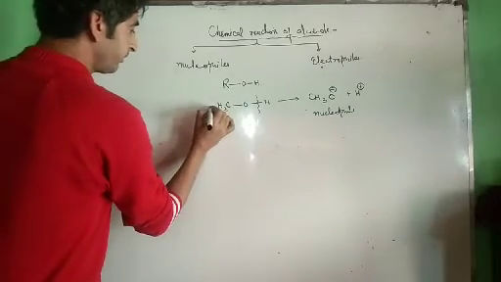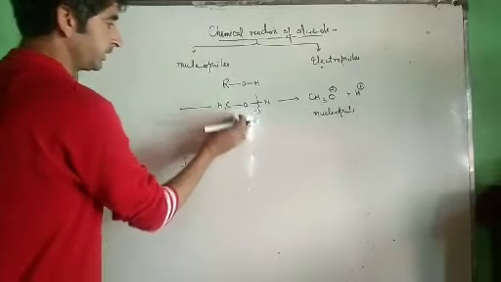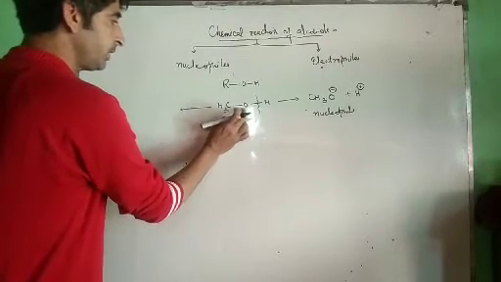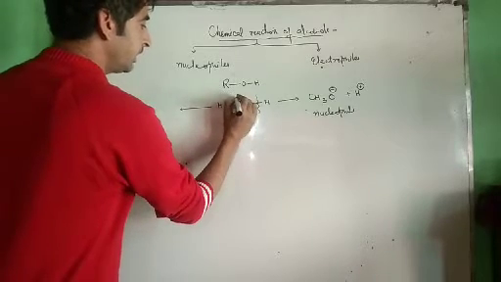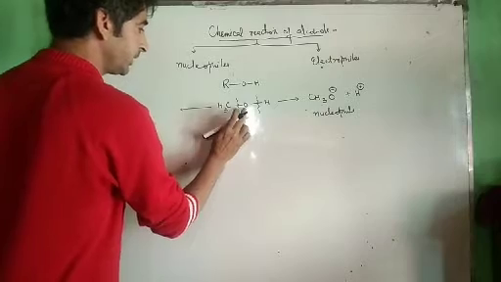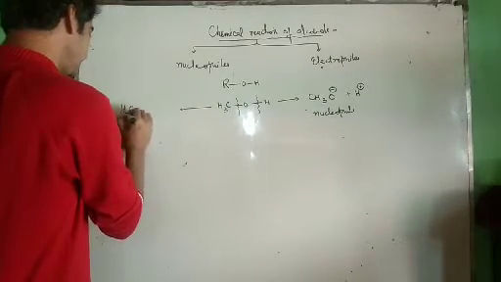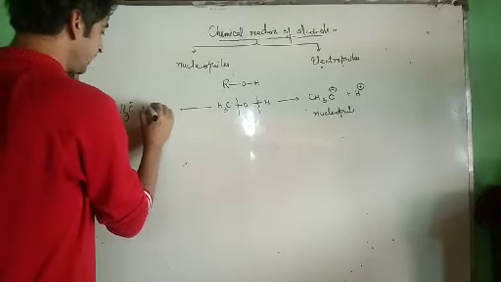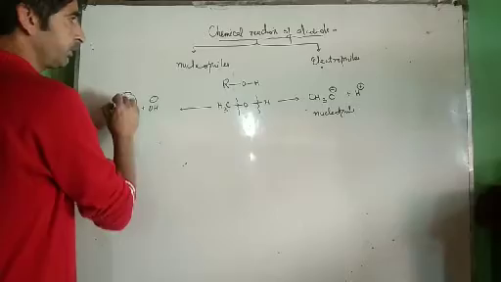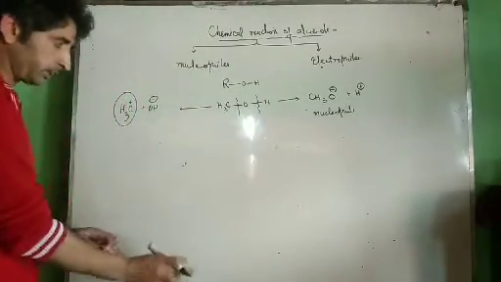Second, there is one more bond in alcohols, between carbon and oxygen. This bond is also a polar bond because oxygen is more electronegative than carbon. I can break this bond as well. It will be broken towards the oxygen atom, and in that sense, we will get a carbocation. These carbocations act as electrophiles. That's why alcohols act both as nucleophiles and electrophiles.